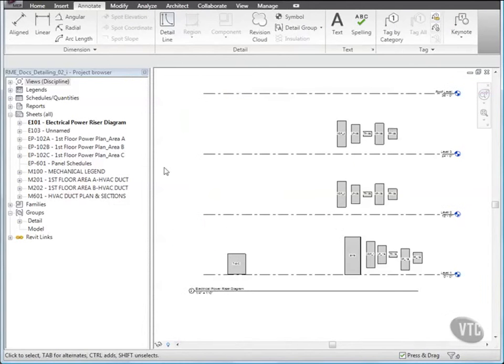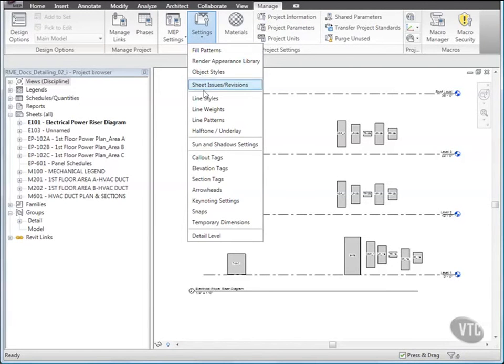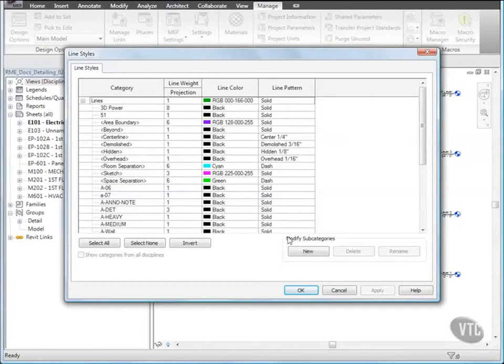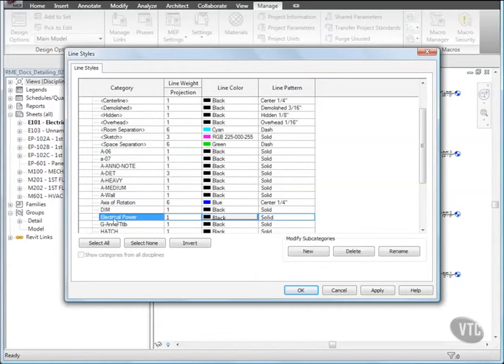Let's create a line type. Click the Manage tab, and from the Project Settings panel, click the Settings drop-down and select Line Styles. In the Line Styles dialog, under Category, expand Lines, and under Modify Subcategories, click New. And in the New Subcategory dialog, for Name, type Electrical Power, and click OK. Back in the Line Styles dialog, for Electrical Power Line Weight, select 6, and click OK.